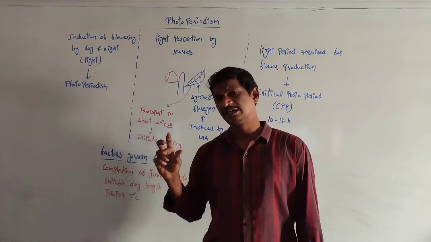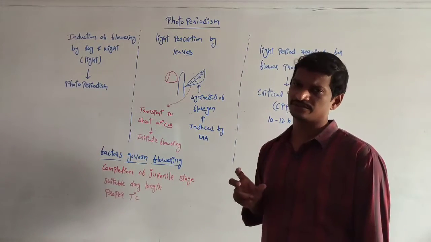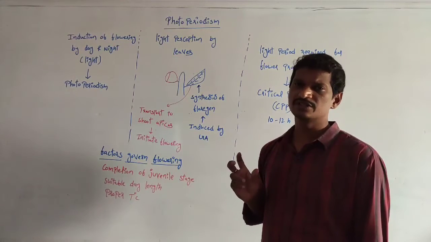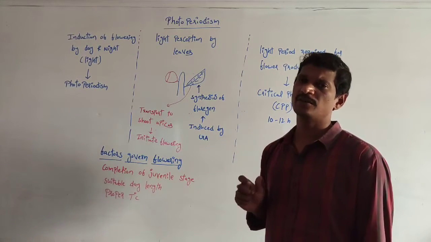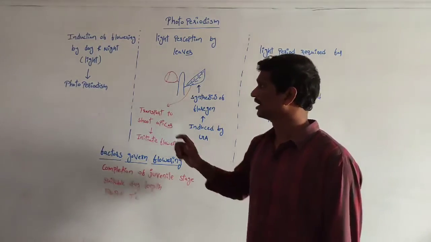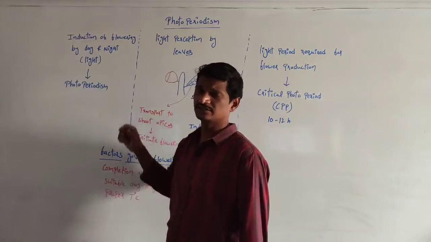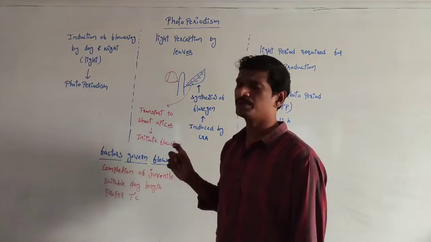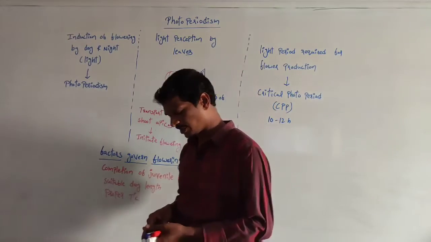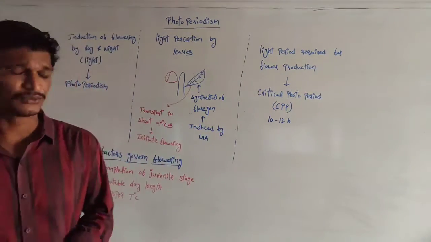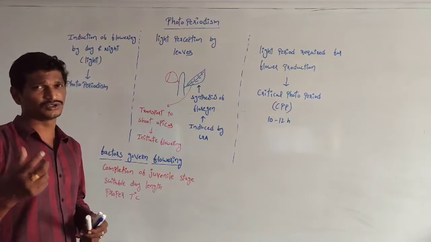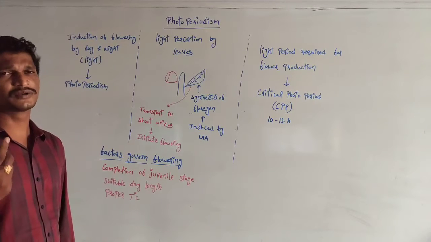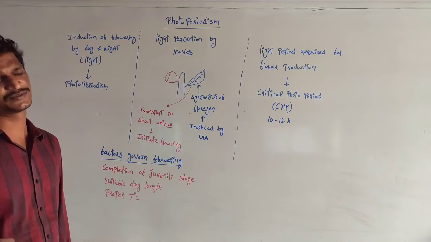See, here the day and night lengths influence the flowering. This is nothing but light. The light influences the flowering. So this one is called photoperiodism. Photoperiodism: how the plants have the capacity to produce the flowers, the flowering process influenced by the light.